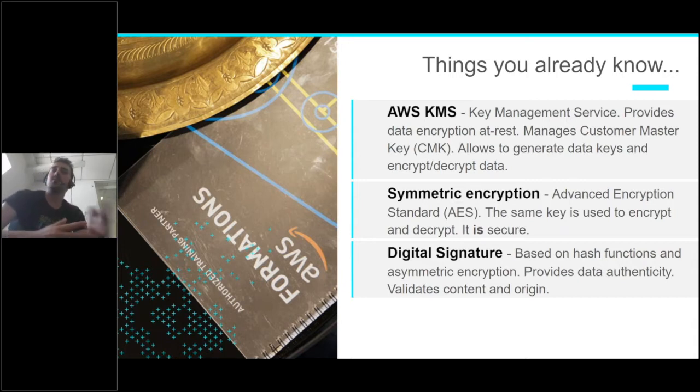And it provides data authenticity, so it allows us to validate content and origin of content. If you know all that, and if you are convinced those principles, those algorithms work, we will build on those foundations to see how KMS is using all those principles to give you a secure key store.